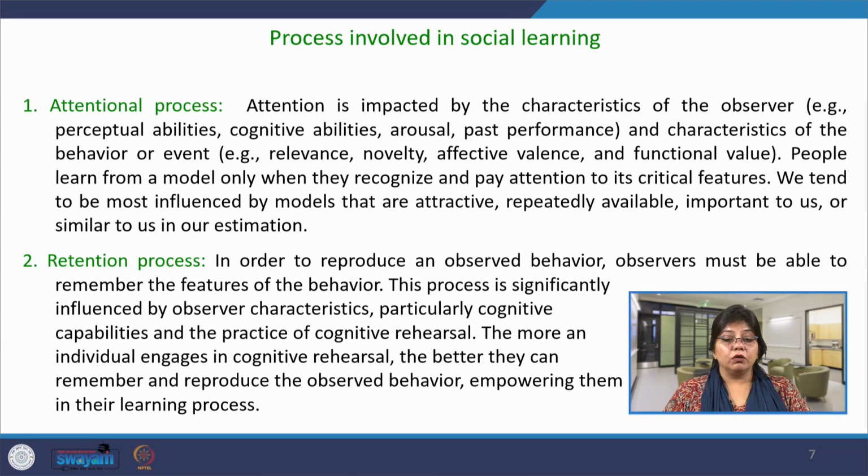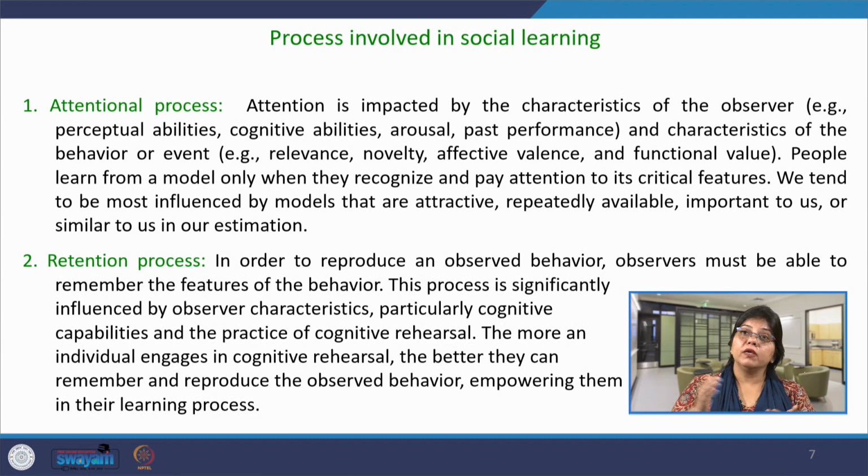People learn from a model only when they recognize and pay attention to its critical features. Critical features here mean to what extent the model is new, to what extent the model has some different characteristics, and to what extent the observer can relate those characteristics to himself as well as to the situation or event. We tend to be most influenced by models that are attractive, repeatedly available, important to us or similar to us in our estimation.